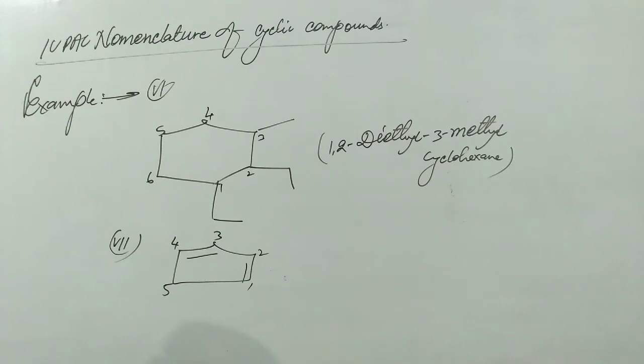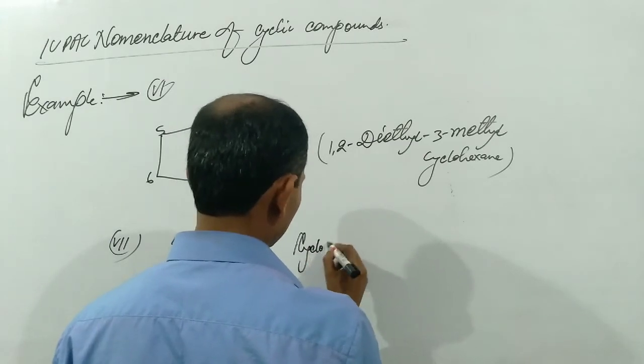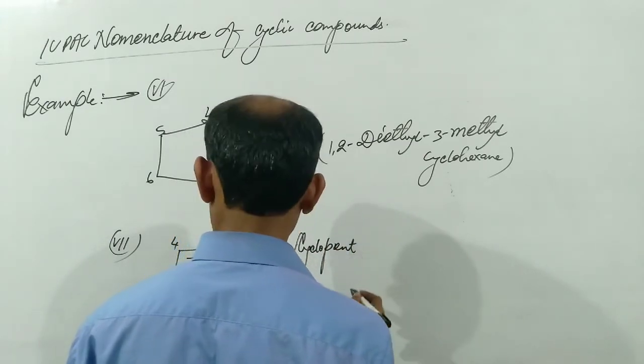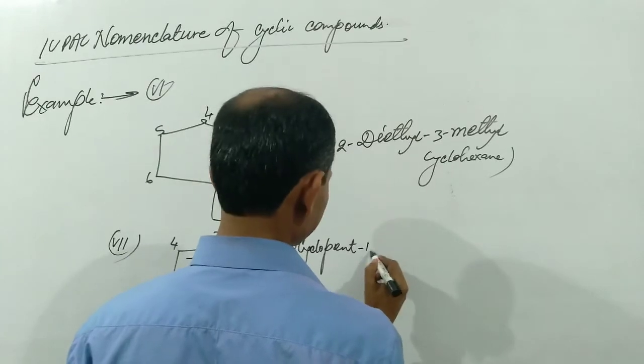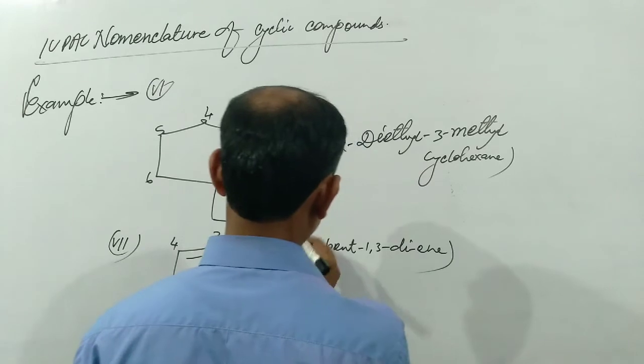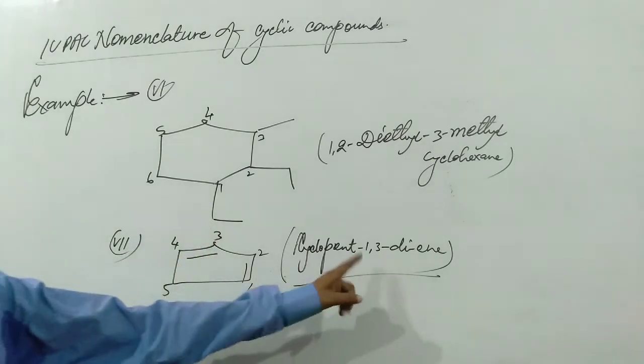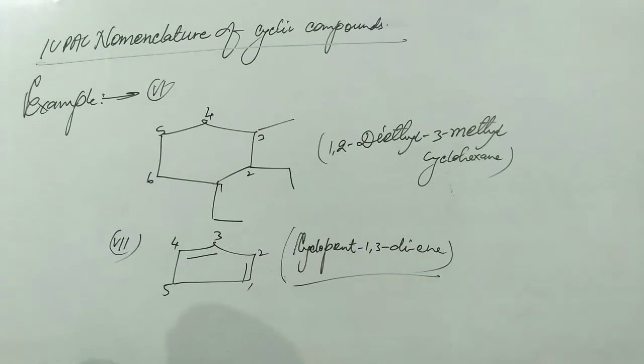So this is a derivative of cyclopentane, and we can write cyclopent-1,3-diene. This is the name of such a compound. 2 double bonds are present here. One double bond is present at the first carbon atom and another double bond is at the third carbon atom. So we can write 1,3-diene, di for 2 double bonds.